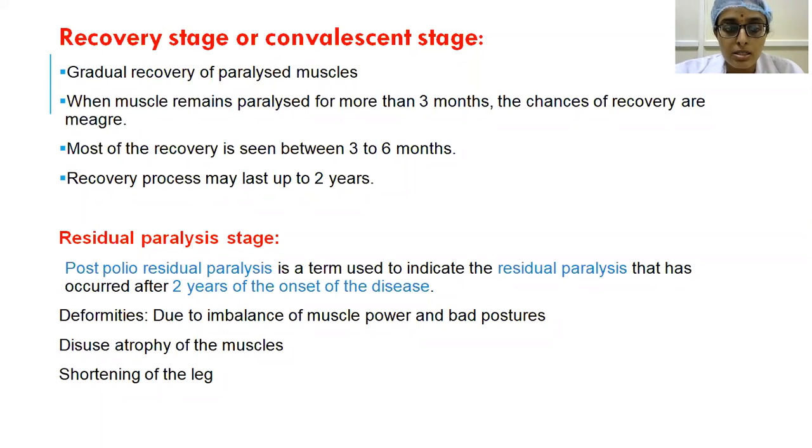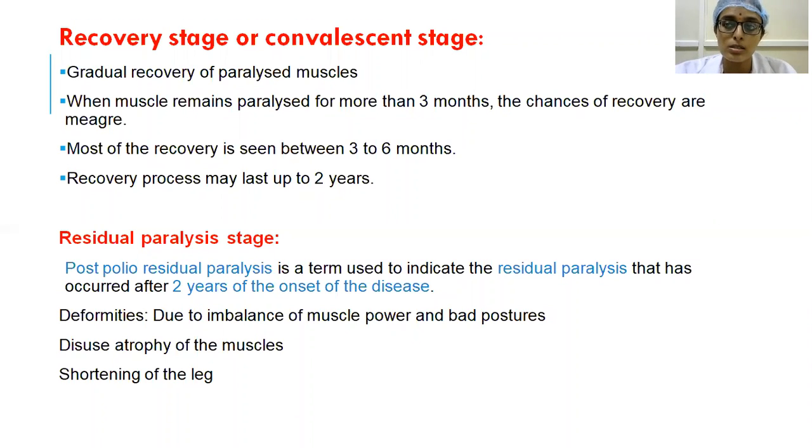The second thing is there will be disuse atrophy of the muscles, because the patient will not put the muscle to use as there is no nerve supply, and gradually the muscle fibers get atrophied. So even if the nerve fibers regenerate, the utility or strength of the muscle will be decreased. Please remember this point.